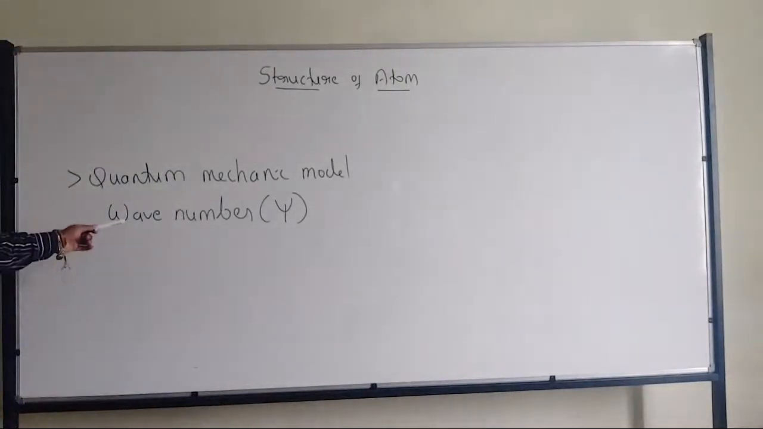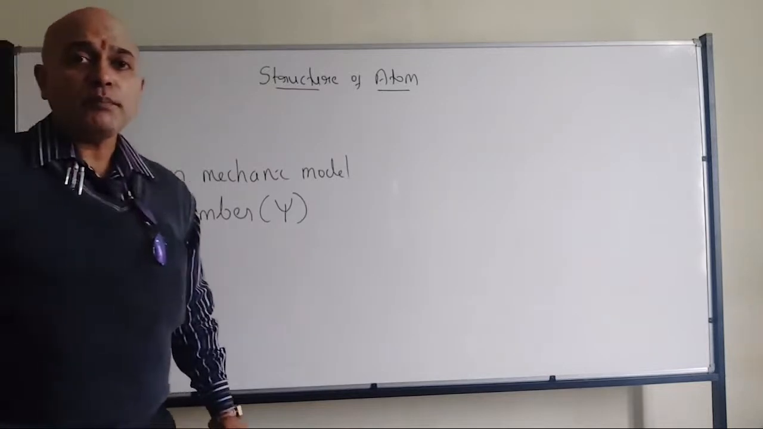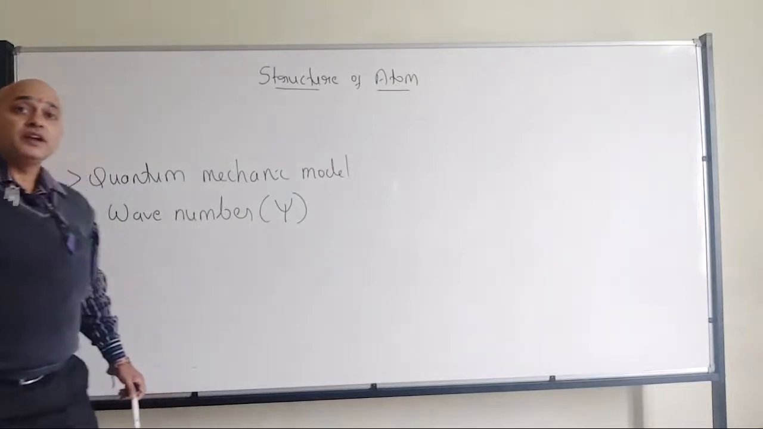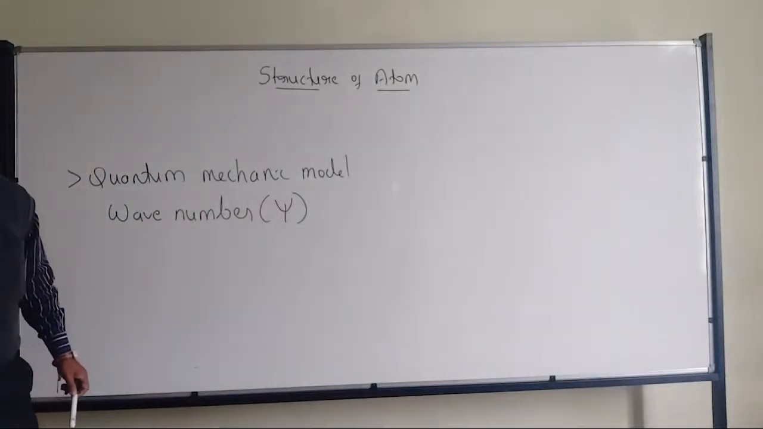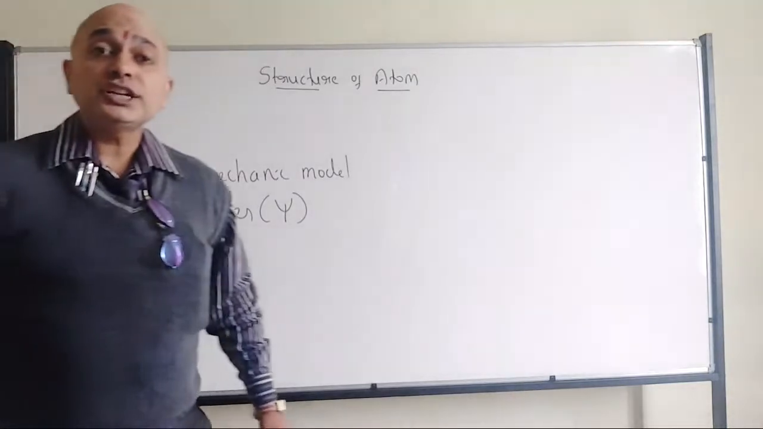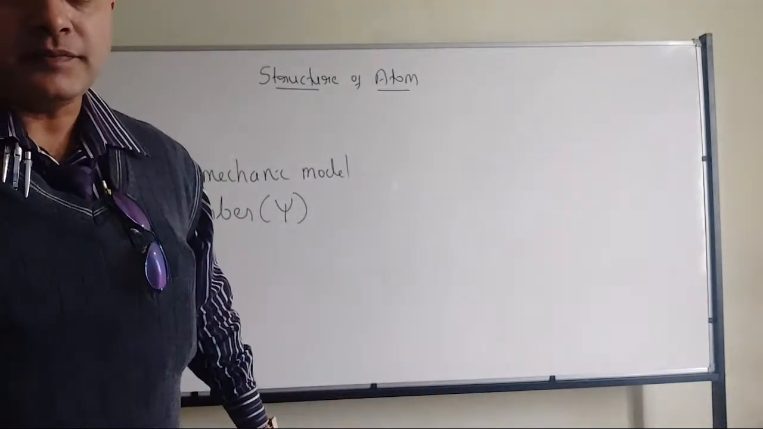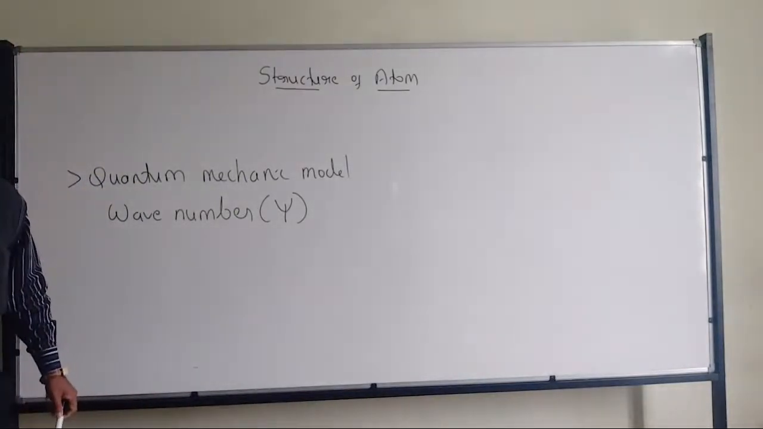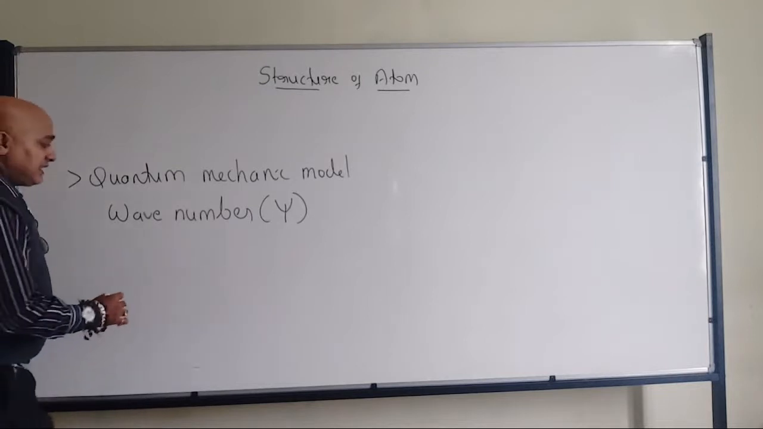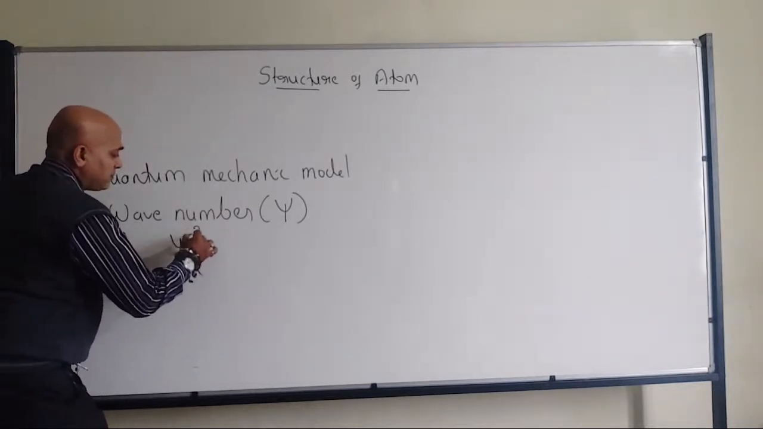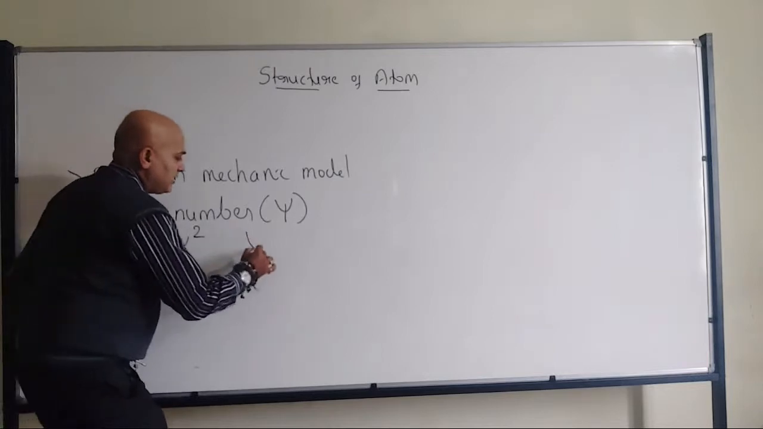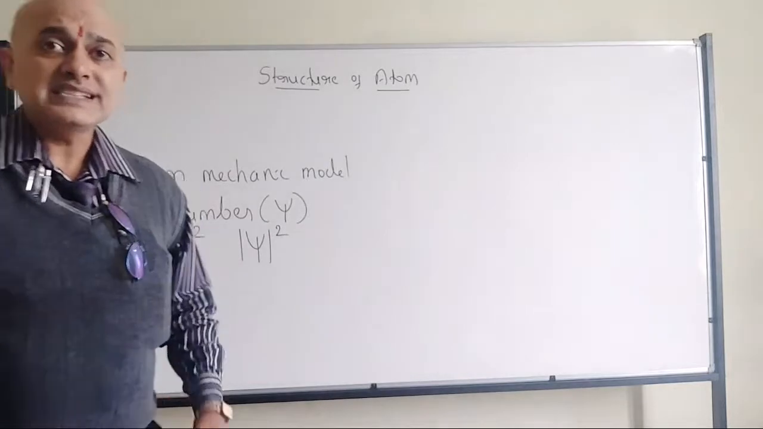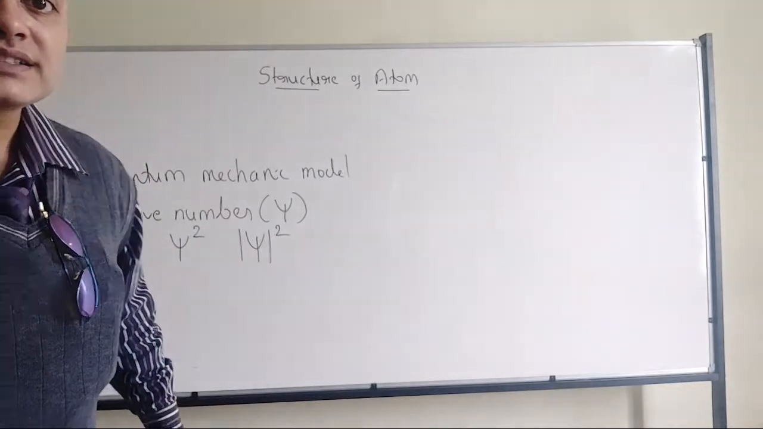Wave number is related to wave property of the electron with respect to its energy and with respect to its position. Okay, wave number deals with the position and energy of the electron, where it deals with the wave nature of the electron. Then we had wave number square, which can be written like this, or we can write like this also, right? Psi square.